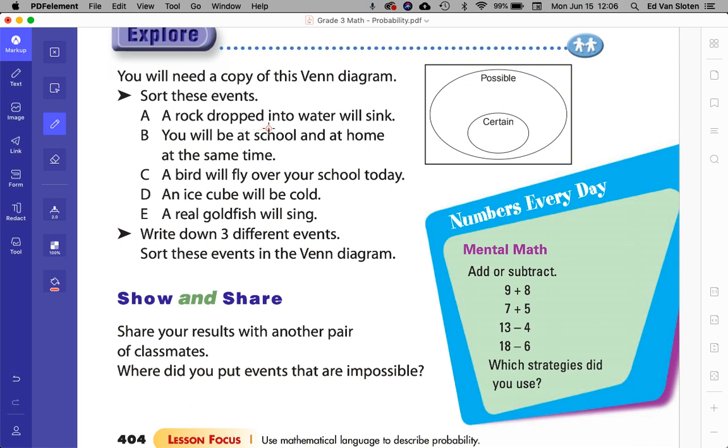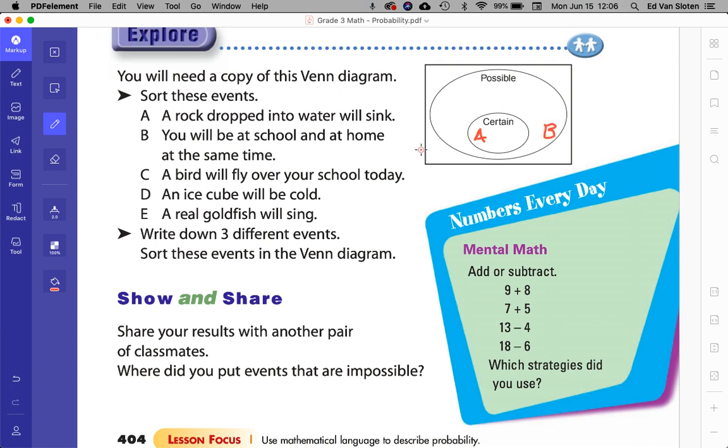A rock dropped into the water will sink. That's certain, right? It's going to sink. You will be at school and at home at the same time. Guess what? During a pandemic, that's true. But you might be at your cousin's house, so we'll put that there.